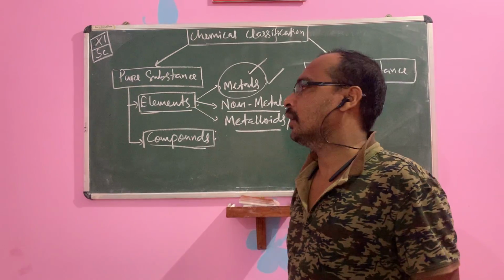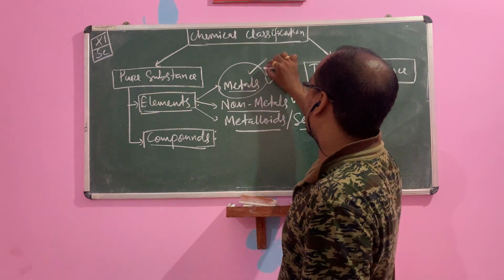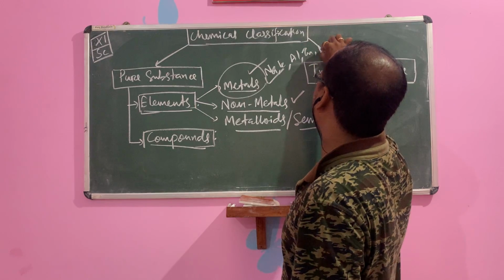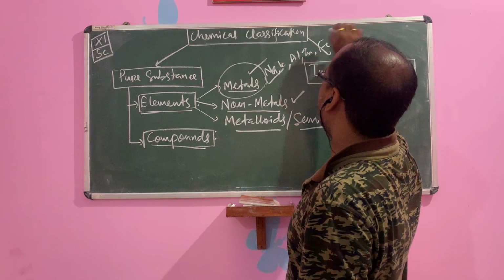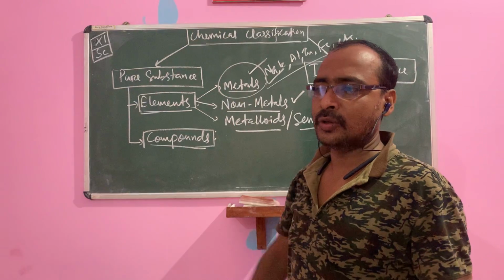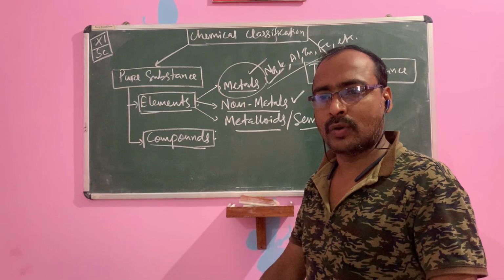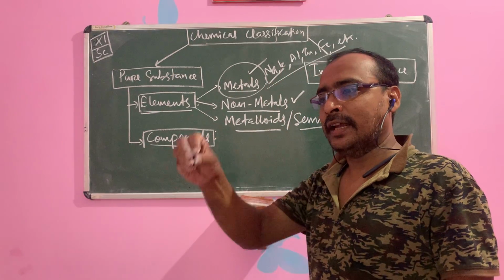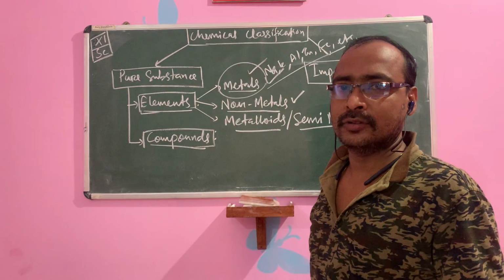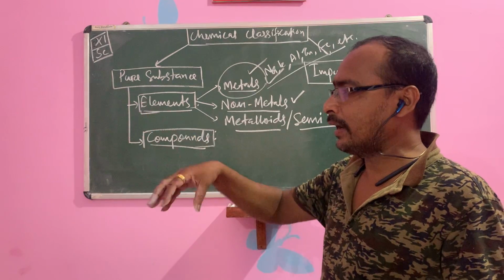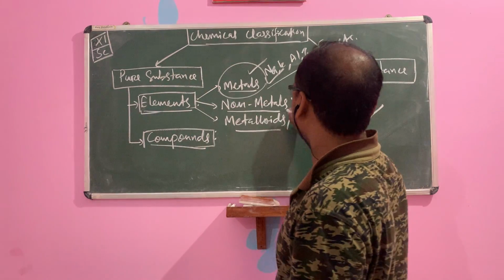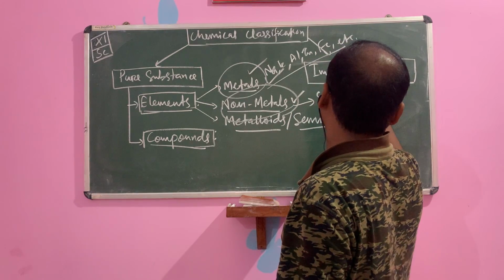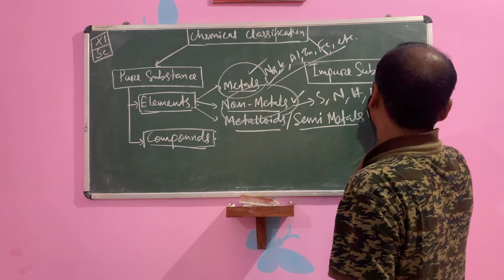We will discuss later. Okay, so metals, for example, children, you know: sodium, potassium, aluminium, zinc, iron, etc. Any metal you can write. There is a metal activity series also. Of the 118 elements, more than 85 are metals. Some are non-metals and some are metalloids. Similarly, non-metals: sulfur, nitrogen, hydrogen, noble gases.